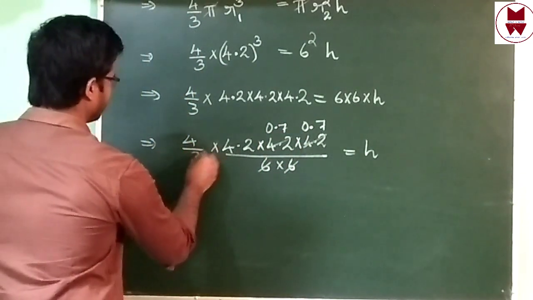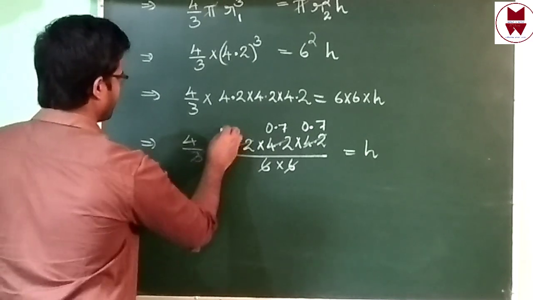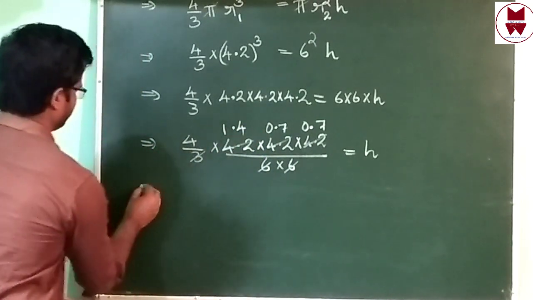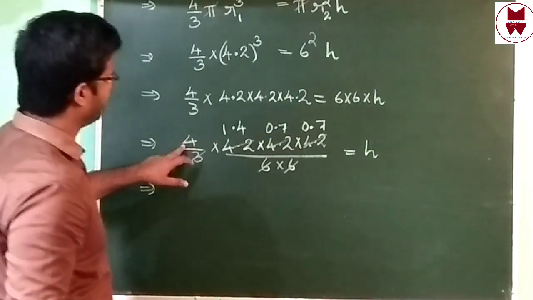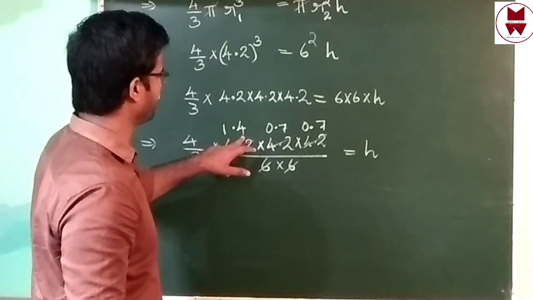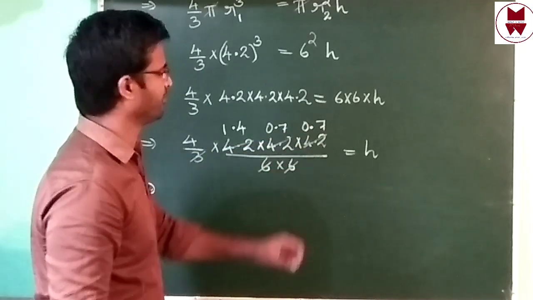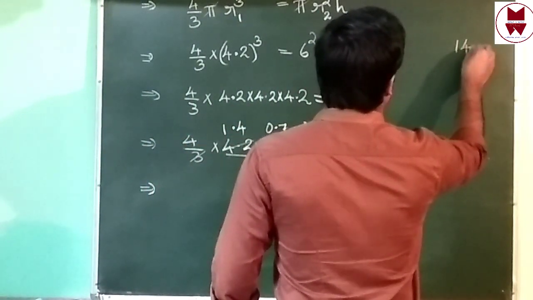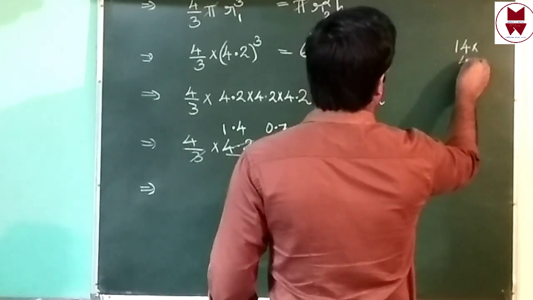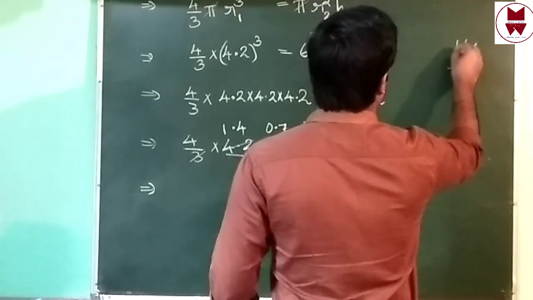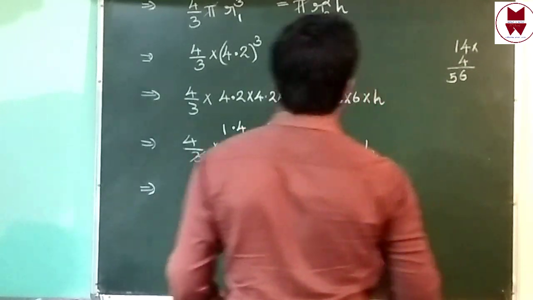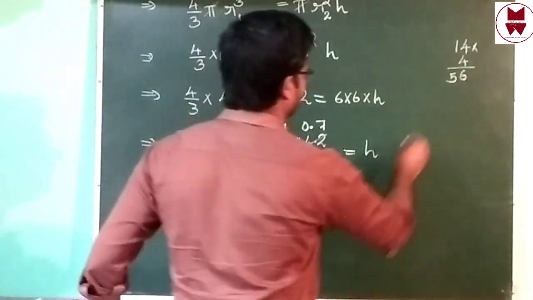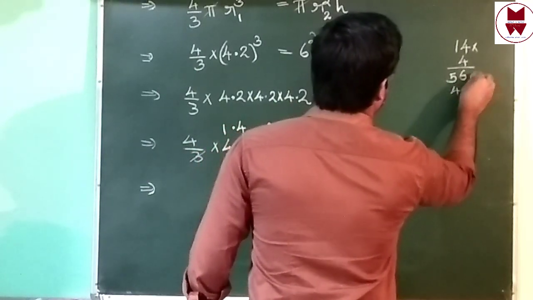Then after this 3 and 4.2. In 4, 1 time, then point, remaining 1, 12, 4 times. Then multiply 4 into 1.4 into 0.7 into 0.7. You can multiply 14. 1.4 is 14. Yes, 56. When you multiply, no need to use point. But then in here 7 into 7, 49. Directly we can write into 49.